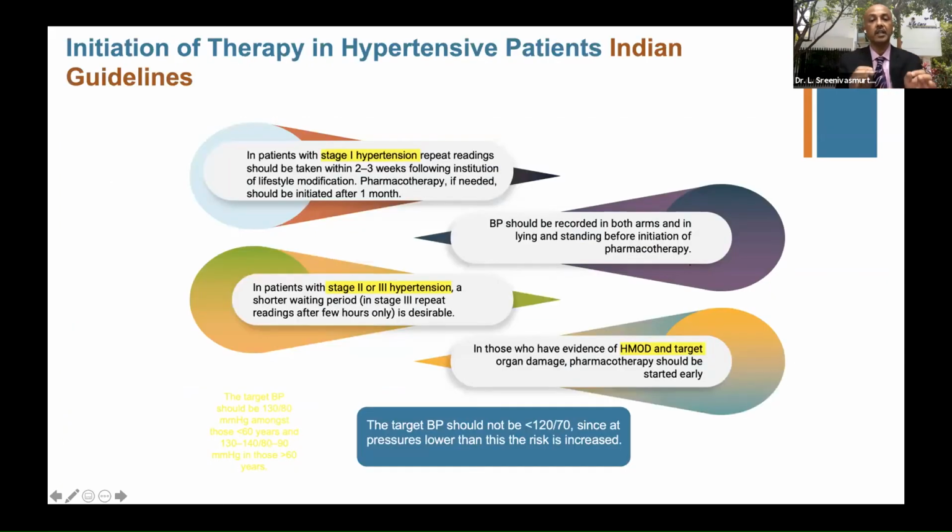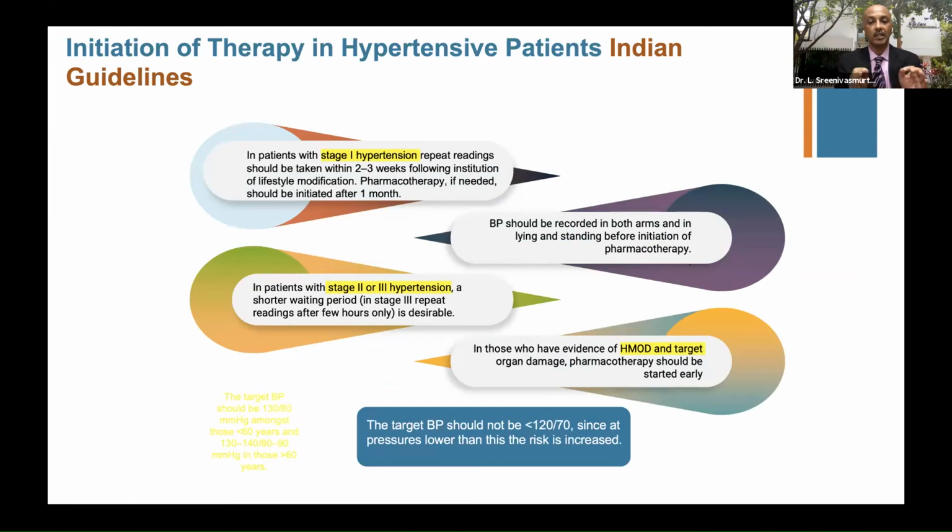Indian guidelines say stage 1, that is 140/90. Repeat readings should be taken within 2 to 3 weeks following institution of lifestyle modification, or say 1 month. And pharmacotherapy should be started after 1 month of this lifestyle modification, which most of our patients do not follow, and eventually they will go on to medications. And BP should be recorded in both arms, lying and standing, before initiation of pharmacotherapy.